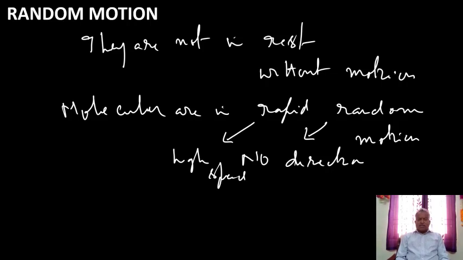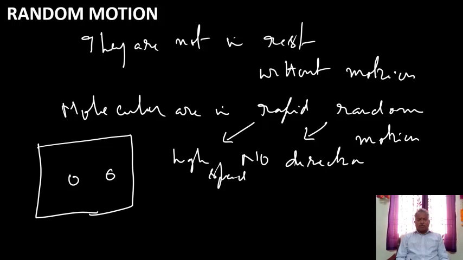Since they have a rapid motion, see, these are the molecules. They collide with each other, and of course collide with the walls of the container. So during the rapid and random motion, molecules collide with each other, and they collide with the walls of the container also.